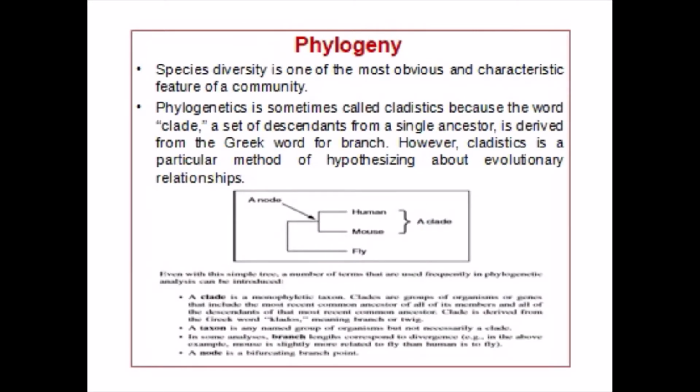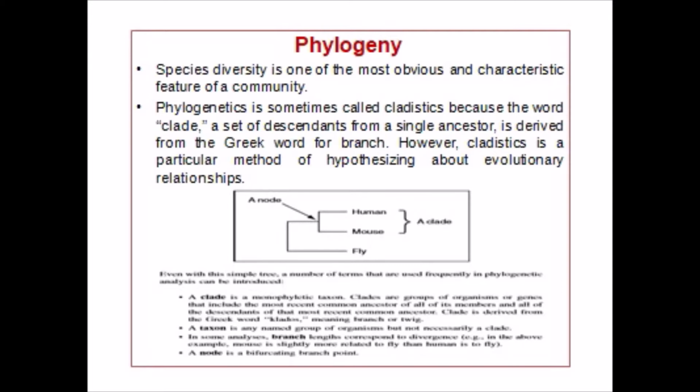Coming to what is phylogeny. Species diversity is one of the most obvious and characteristic features of a community. Phylogenetics is sometimes called cladistics because the word clade, a set of descendants from a single ancestor, is derived from a Greek word meaning branch. However, cladistics is a particular method of hypothesizing about evolutionary relationships. If you see this diagram, there are three organisms: the human and mouse, which are related in one clade, and which is connected at the node to a third organism, the fly.